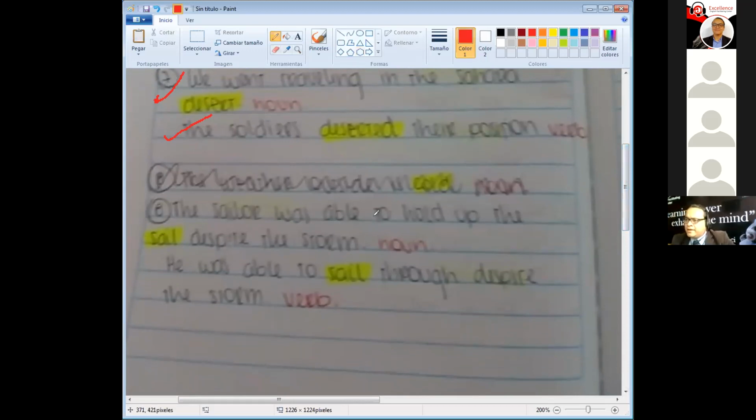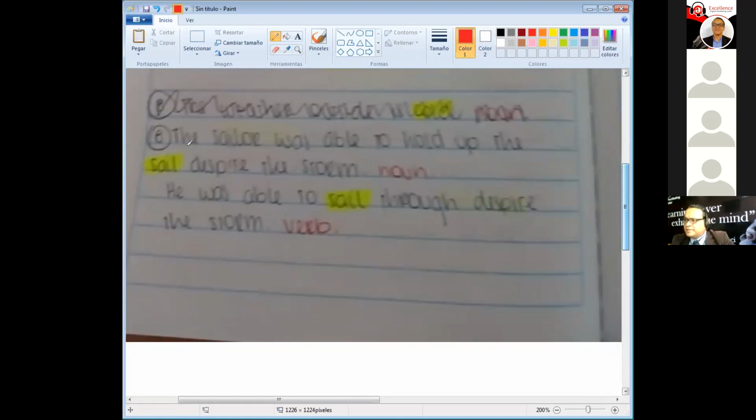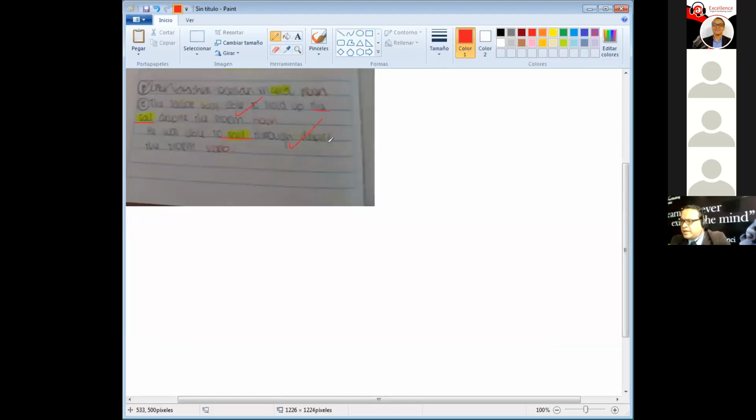All right, and number 8, the sailor. Let me read it for you. It's a bit blurry, don't worry about it. The sailor was able to hold up the sail despite the storm. Here, the sail is a noun, so that's great. He was able to sail through despite the storm. So here she's using it as a verb, so that's also good, to sail.